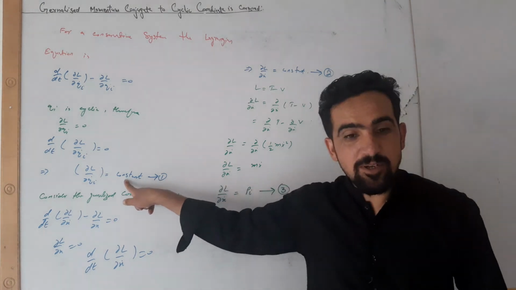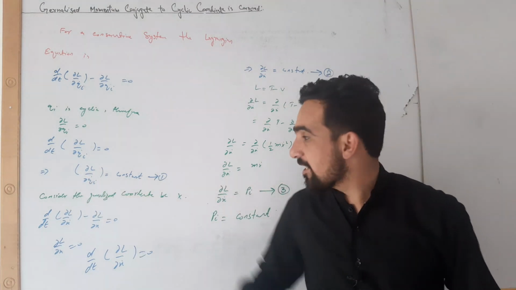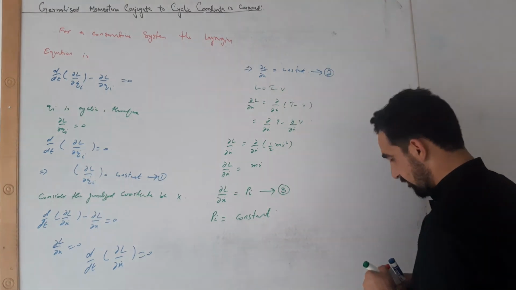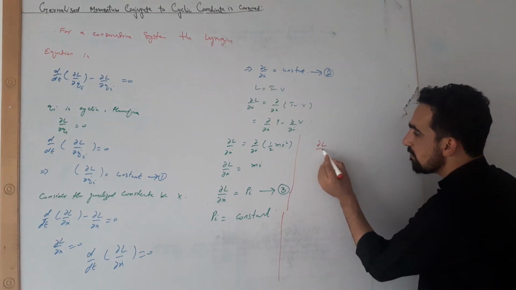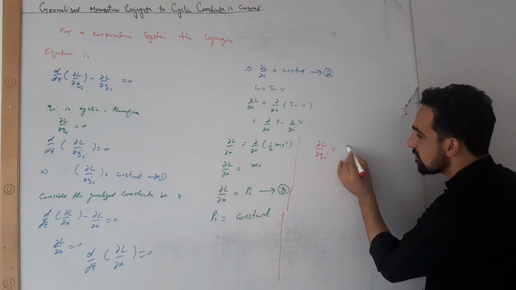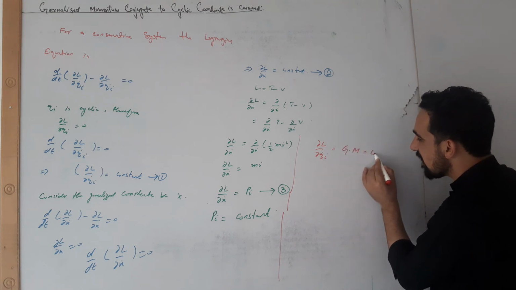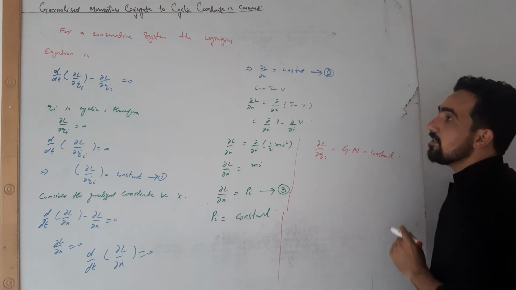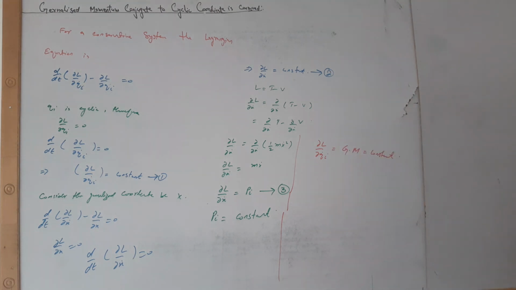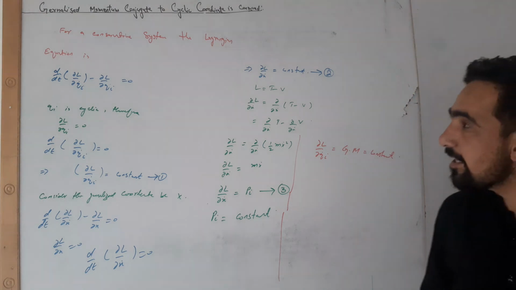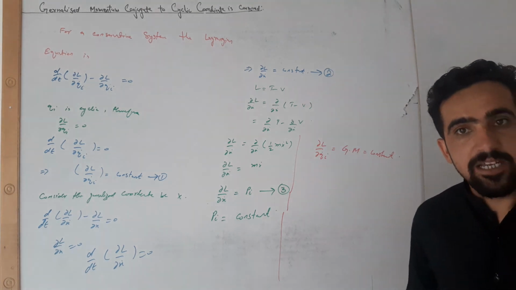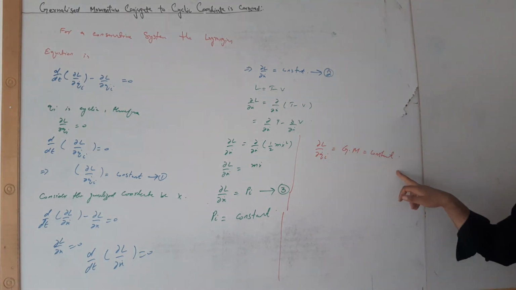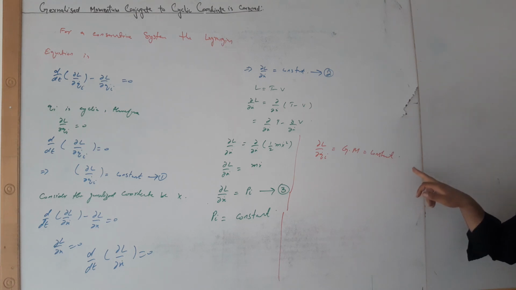Similarly, from equation number 1, partial L by partial qi dot is the generalized momentum. So partial L by partial qi dot, the generalized momentum, is constant. So when we consider a cyclic coordinate, its conjugate canonical momentum will always be conserved. So the generalized momentum of the system happens to be conserved.